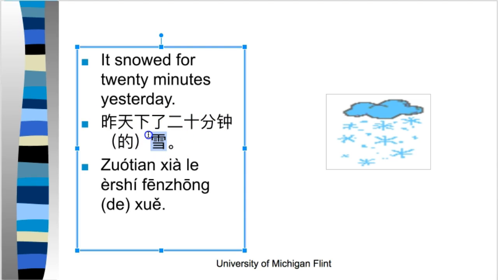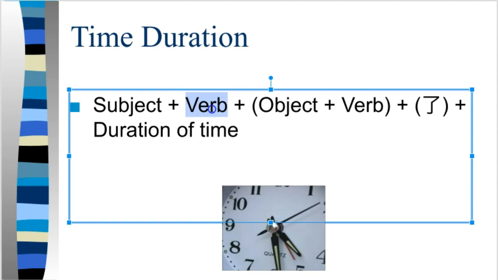So you just move the object to the very end of the sentence. If this seems weird to you, don't worry about it. Just use this structure. This is the exact same structure that we've been practicing over the years. Verb, object, verb, plus complement.